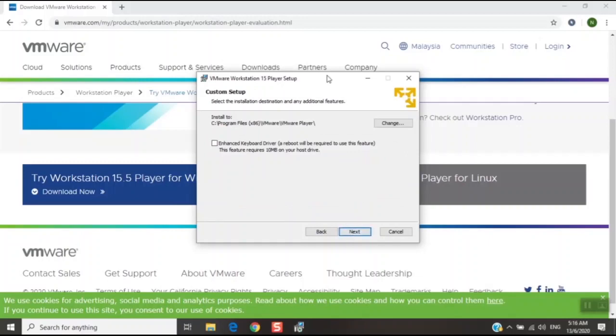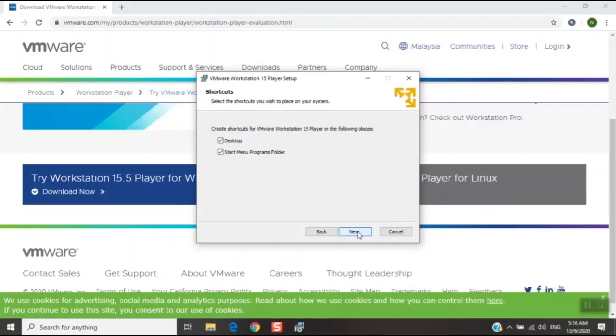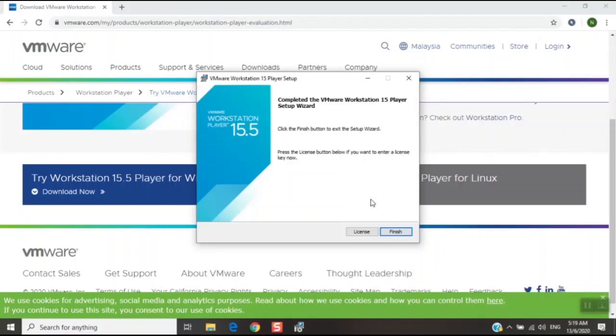And click next, and untick the second box and click next, and click next, and click install. And click finish.